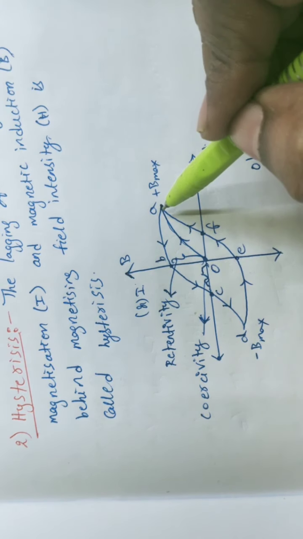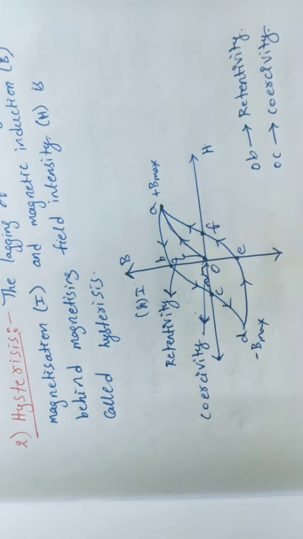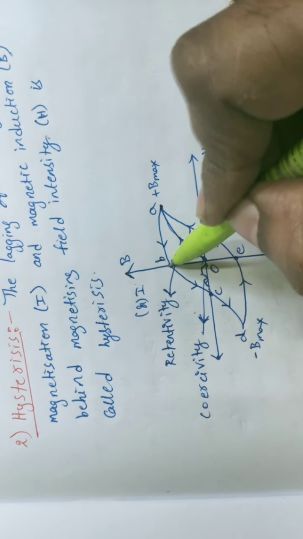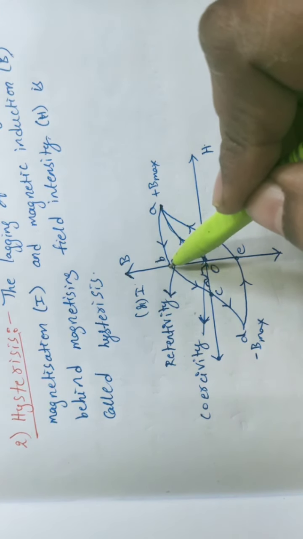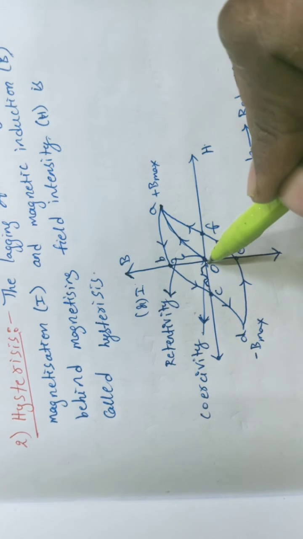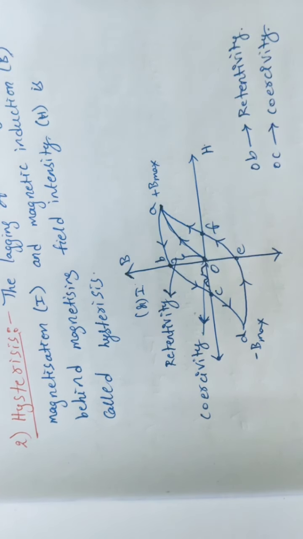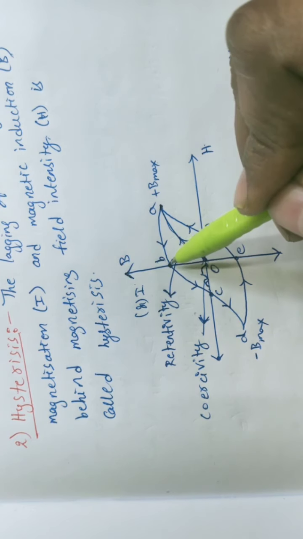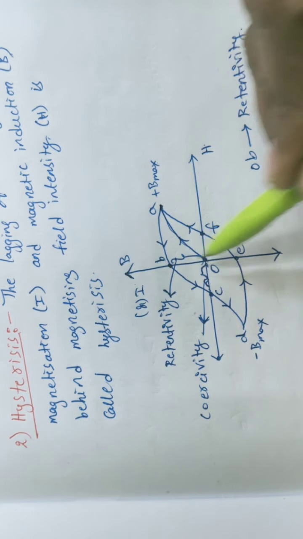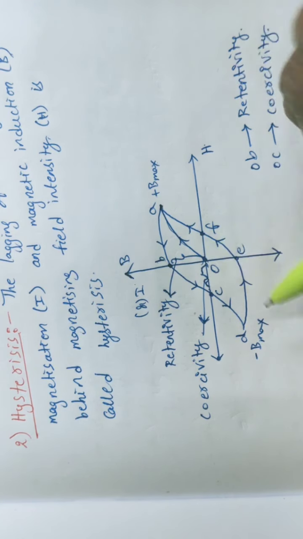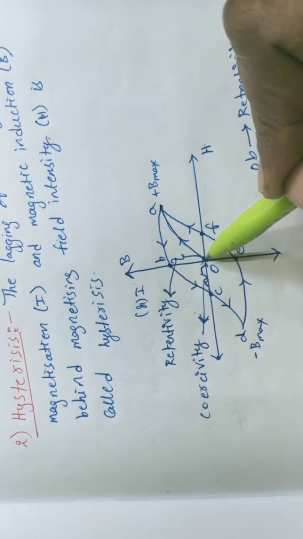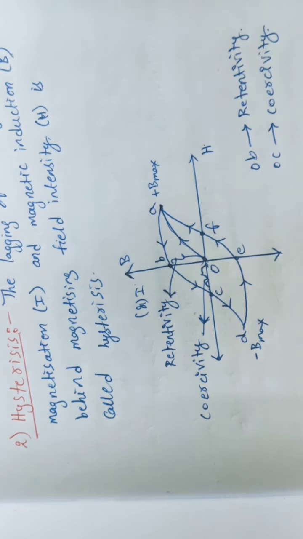Where is it moving? From A to small b, the curve is moving. So at position B, observe, students, clearly here the H value is 0, but the I value does not become 0. So H becomes 0, but I does not become 0. This OB is what we call retentivity. In the case of retentivity, H is equal to 0, but I is not equal to 0. Is it clear, students? That only we are calling retentivity.